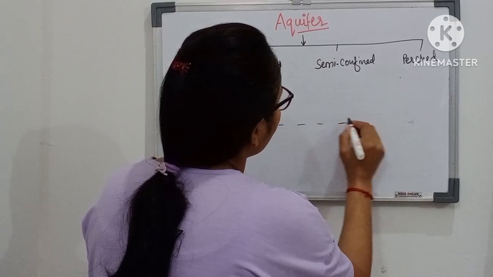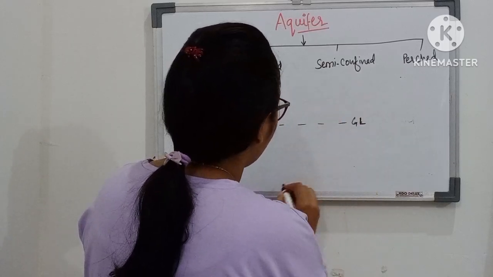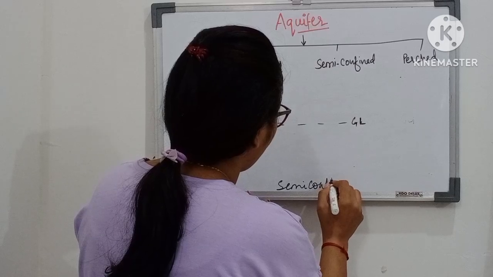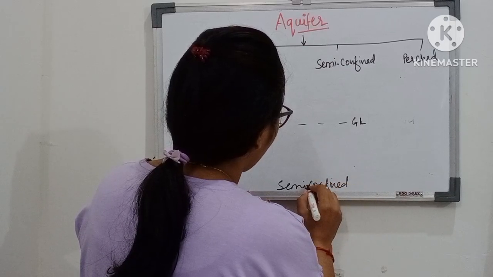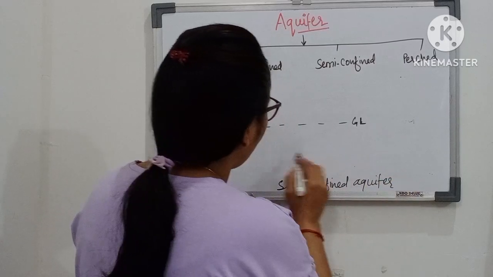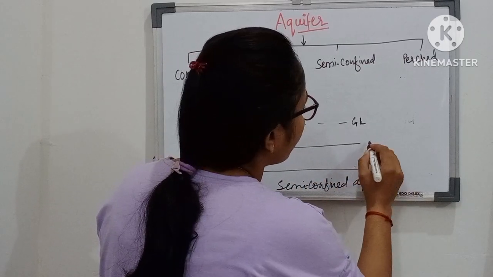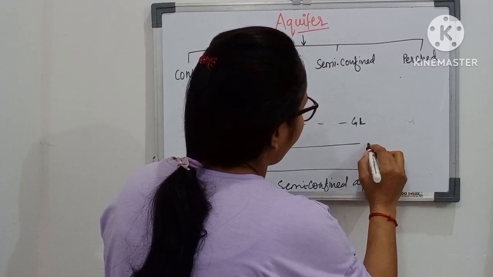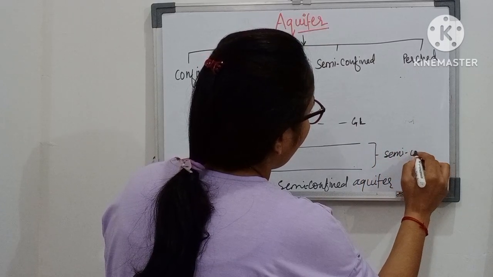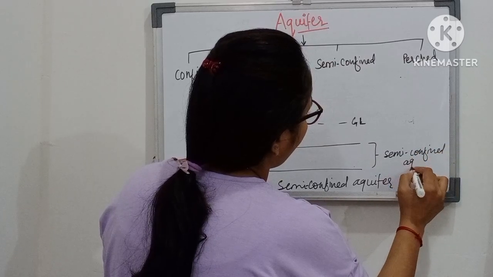So this is the ground level, and this is the semi-confined aquifer.